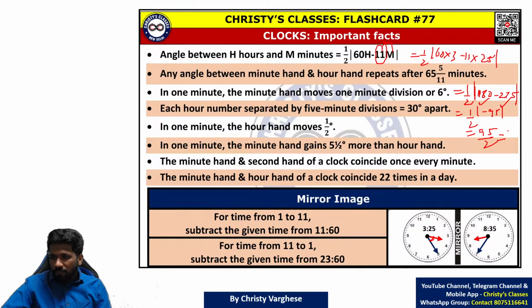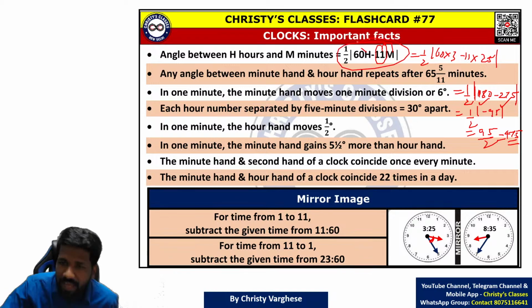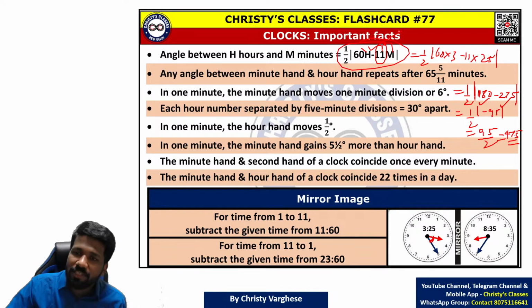90 by 2 is 45, so 95 by 2 is 47.5. So this angle will be 47.5. All of you understood this? It will help you in many questions. That is why please remember this.